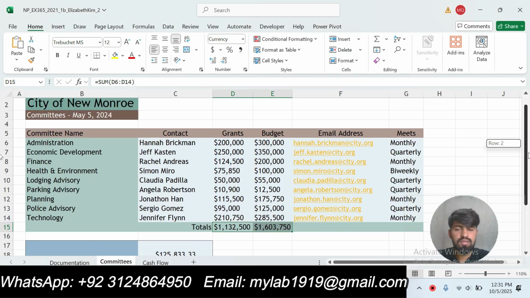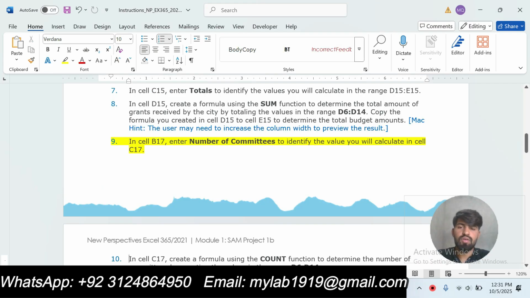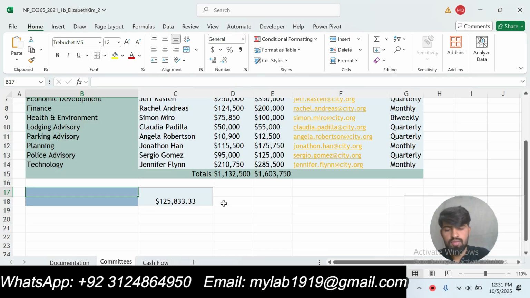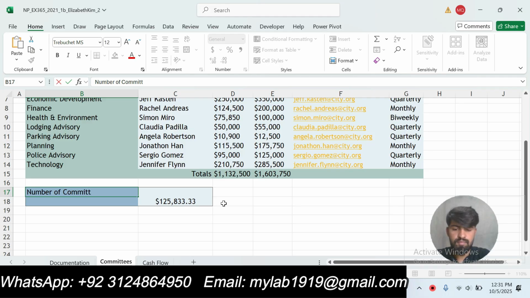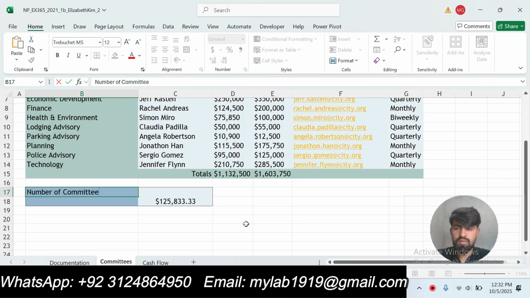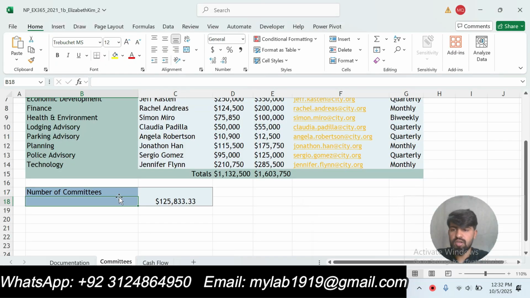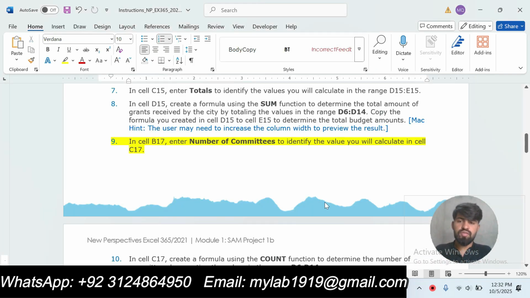Select cell B17, this one, and enter number of committees. Okay, number of committees. Our step number 9 is done.